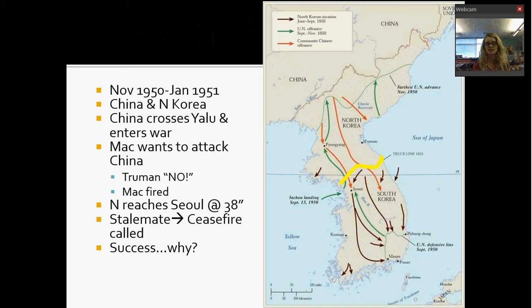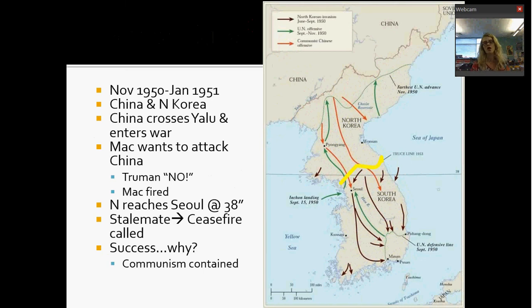This war is considered a success for the Americans. Why? North Korea came back, right? But here's the thing. What was the goal? The goal was to contain communism where it already was. Guess what? We did that. Communism is contained in North Korea. North Korea was already communist, right? We didn't get rid of it, but we contained it. And look where the war ends, at the truce line.